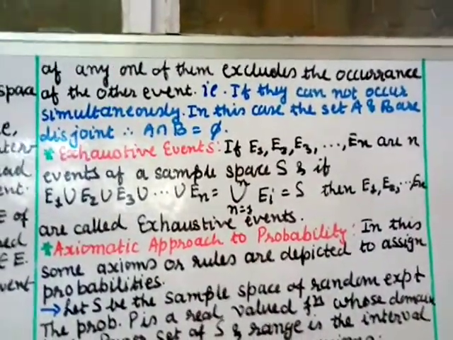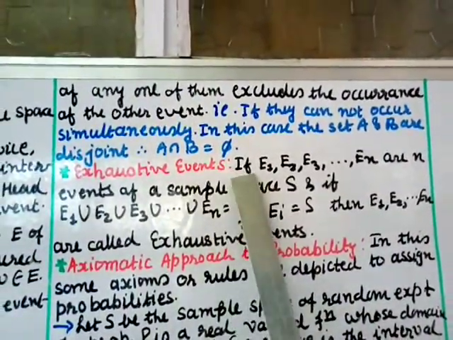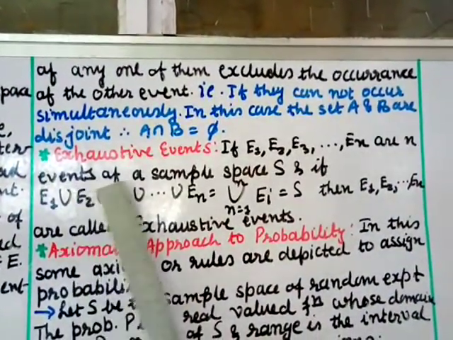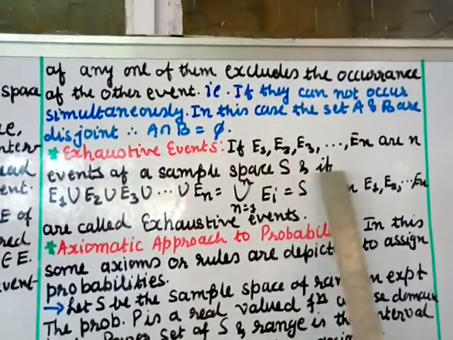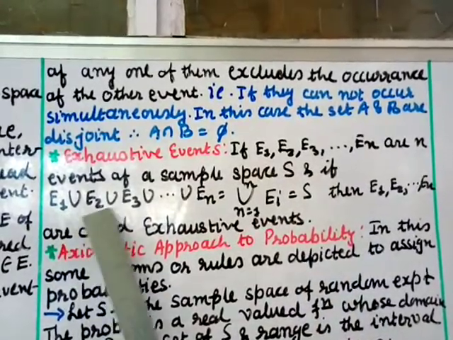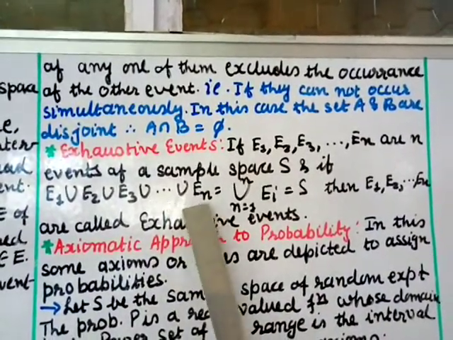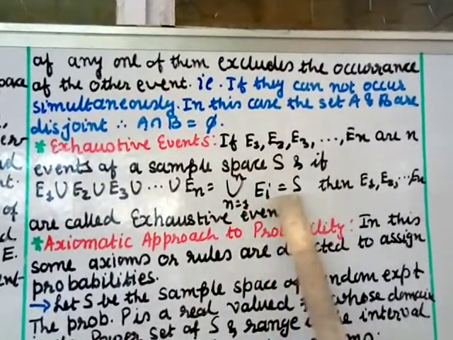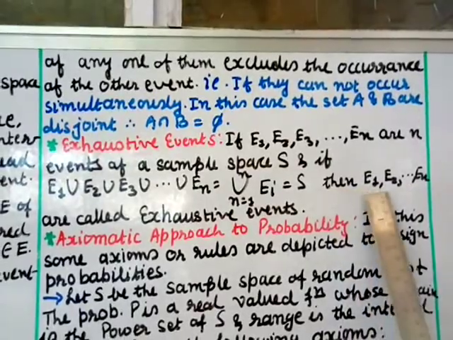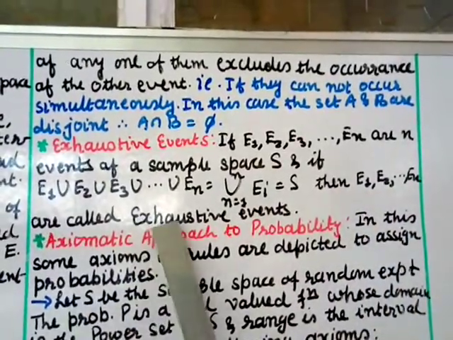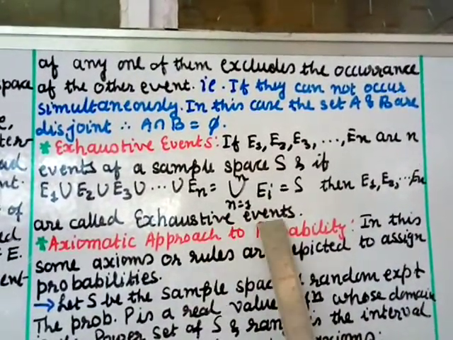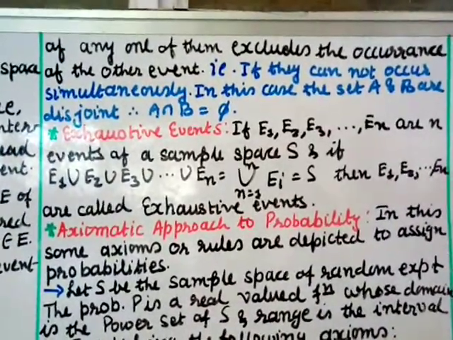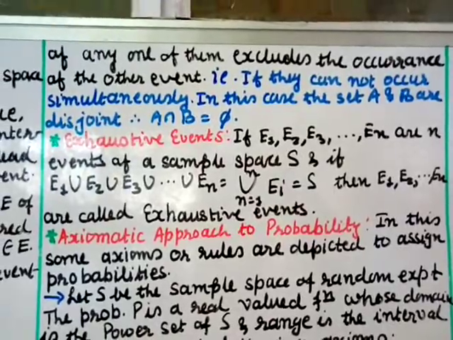Exhaustive events. If E1, E2, E3 up to En are n events of a sample space S, and if E1 union E2 union E3 union up to union En, that is the union over i equal to 1 to n of Ei, equals S, then E1, E2 up to En are called exhaustive events. That means the union of all the events will give you the sample space. Then we call those events exhaustive events.